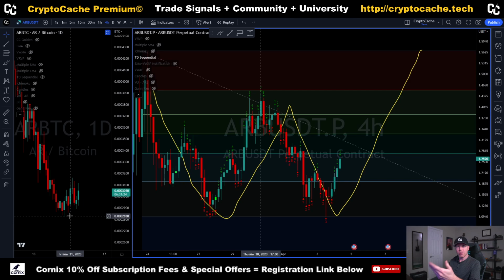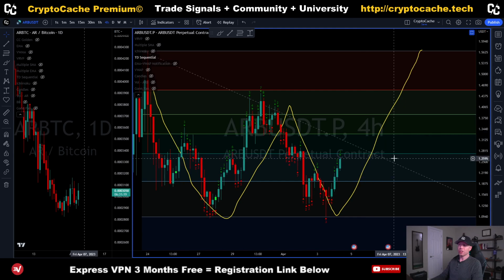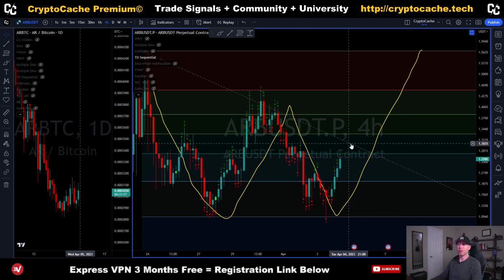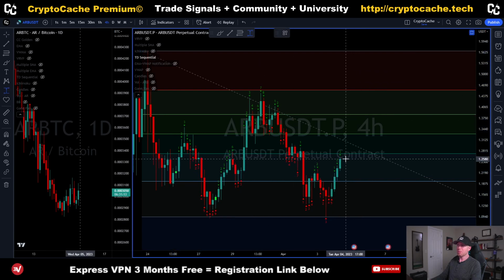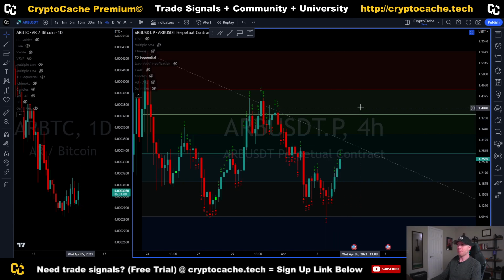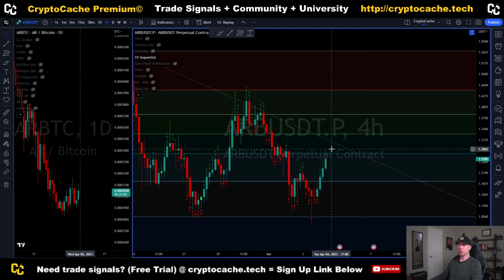That in conjunction with 30 on the RSI bouncing pretty hard, the new bottom is in for ARB. I think it's a good chance that we're going to see, with this increased amount of volume, the price action continue higher here to break that level. Okay, so again, hypothetically, the price comes up to retest that level, 145. It's a decent 15%. Okay, so ARB is looking pretty decent here, prime for the picking.